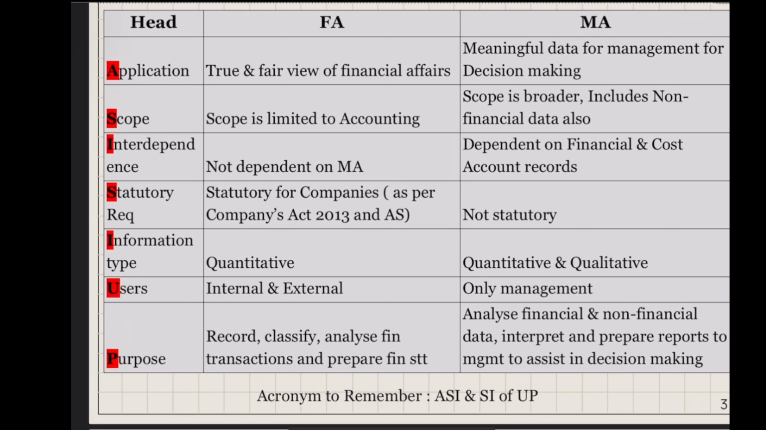Next head is information type. In financial accounting, everything is quantitative, meaning everything has a number. Whereas management accounting is both quantitative and qualitative. Sometimes you will get a percentage, sometimes a number, sometimes a scale. These are the information types which will come from management accounting. There will be a graph. So all these are outputs.